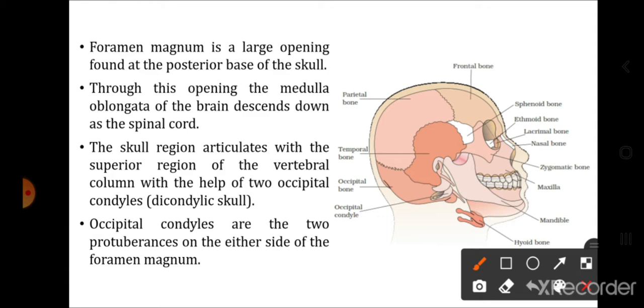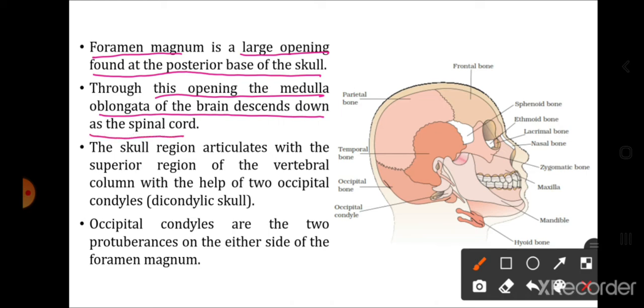Now, next we will see that at the base of the skull is an opening called the foramen magnum. So foramen magnum is a very large opening found at the posterior base of the skull. Through this opening, the medulla oblongata of the brain descends down as the spinal cord.